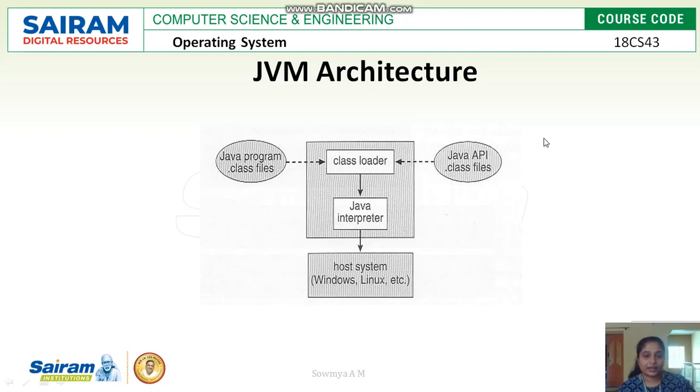Next we have the Java virtual machine architecture, where the host system can be any operating system. The Java files will be loaded with a class loader along with the Java API files, and the Java interpreter converts the Java source file into an executable file which can be executed on any platform or any operating system irrespective of the type. So one Java program, with the help of the Java virtual machine, can be executed on all types of host systems or all types of kernel systems. So we call it the Java virtual machine.